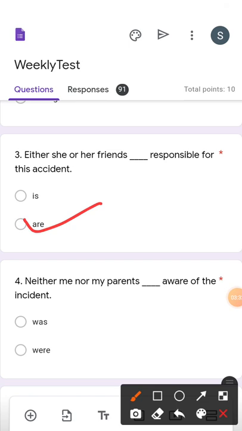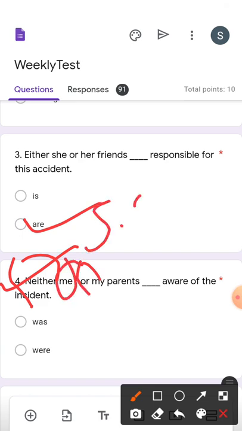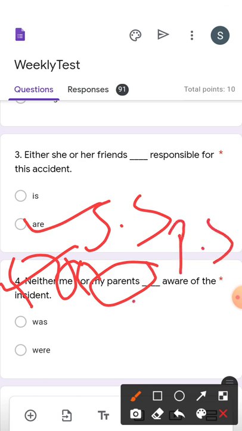Now let's see the next question, sentence number 4. Neither me nor my parents dash aware of the incident. So the same rule goes for what we have seen in question number 3. So neither nor is a phrase, and here me is a singular subject, my parents is a plural subject, and near there is a blank where the verb will come. So we have to consider which subject, me or my parents.